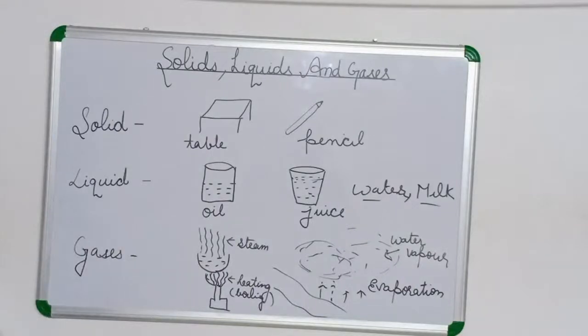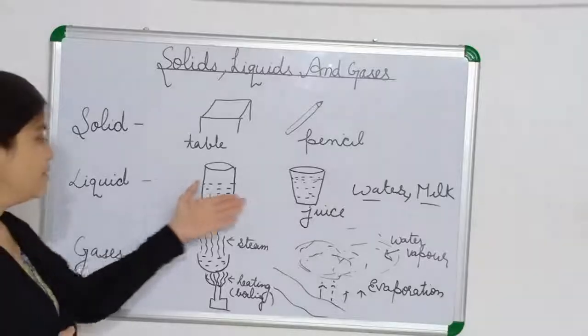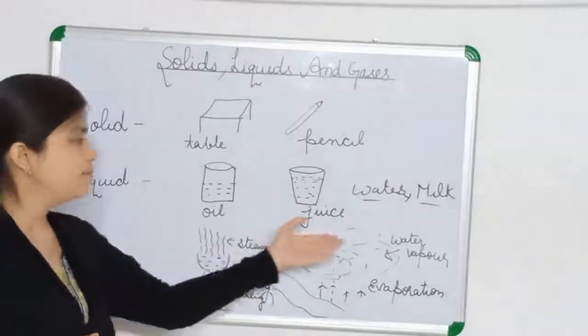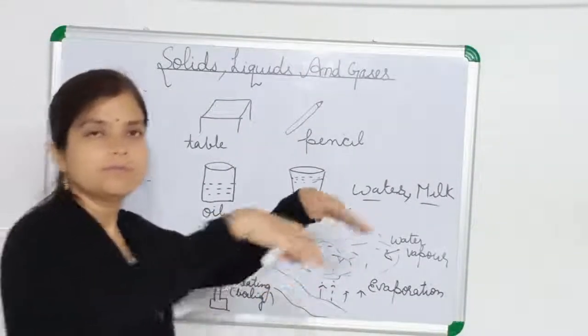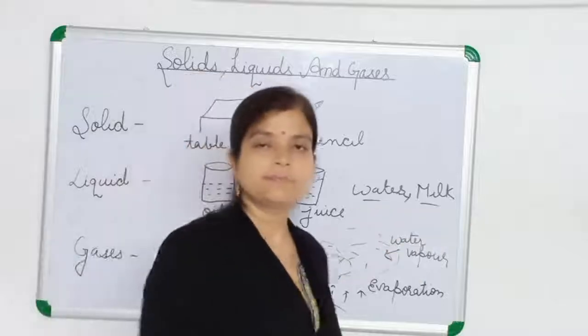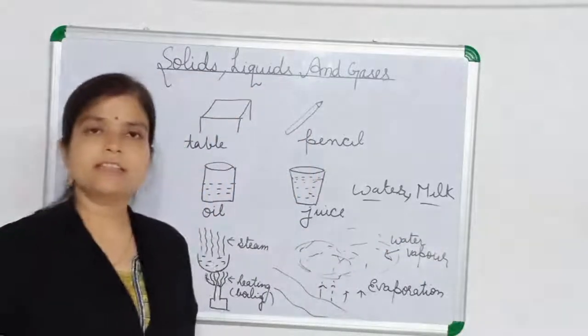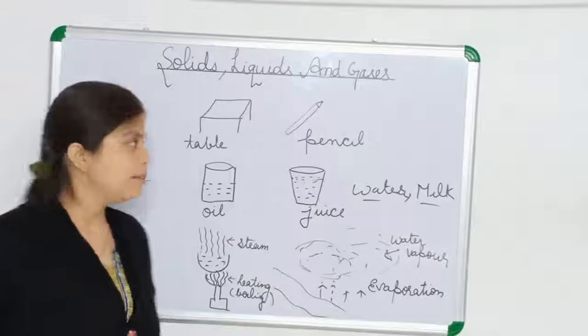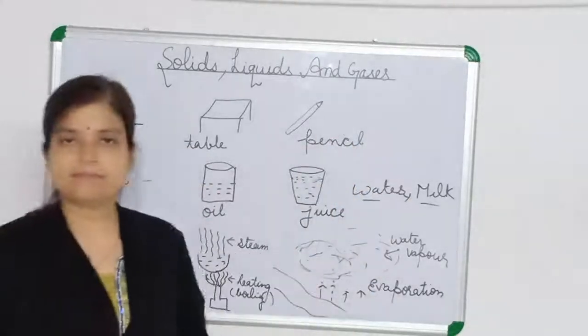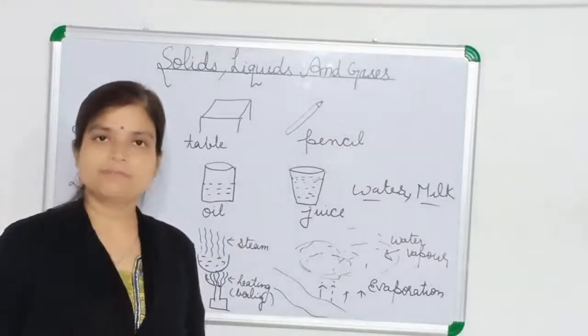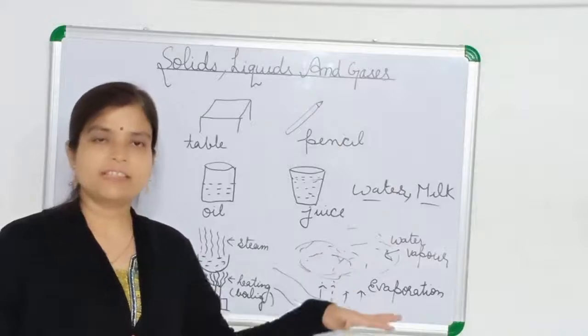What is the difference? First of all, you can see that oil, juice, steam, water vapor, they can flow. Flow or not? Liquid, you have seen the river is flowing. But have you seen a table flowing? Table can't flow. River is flowing.